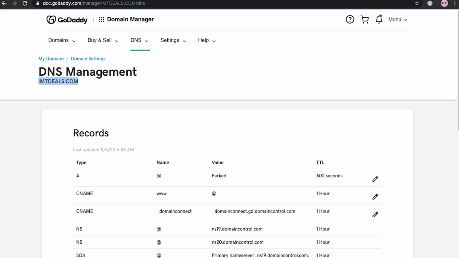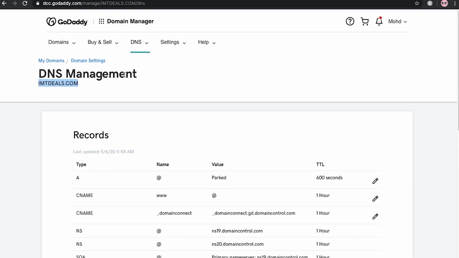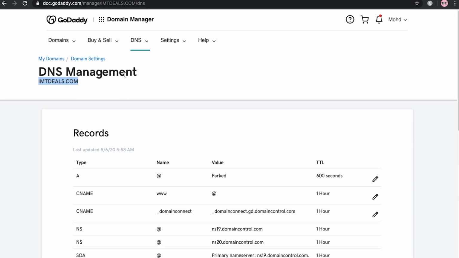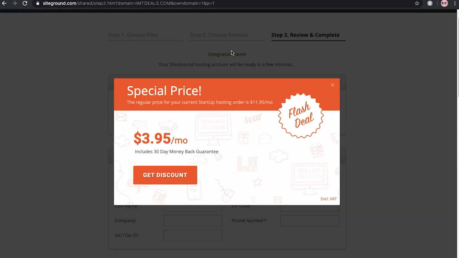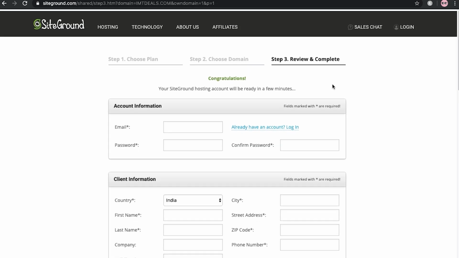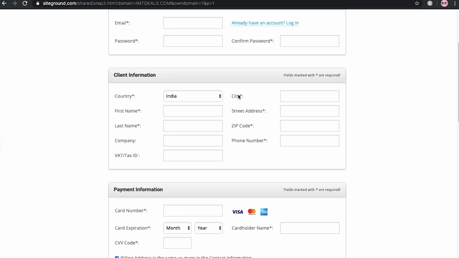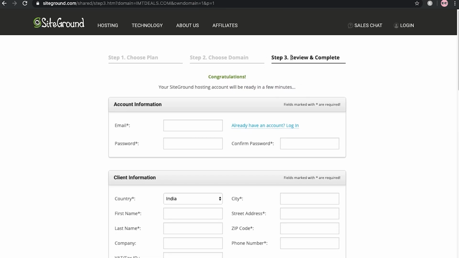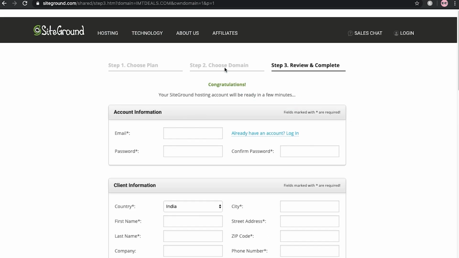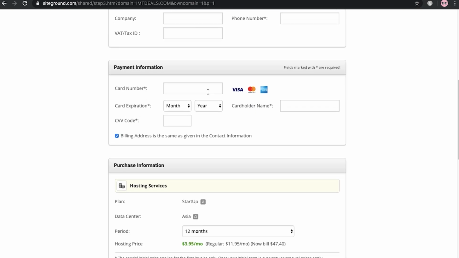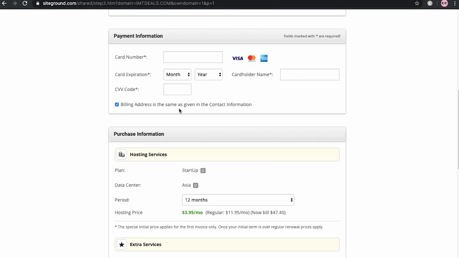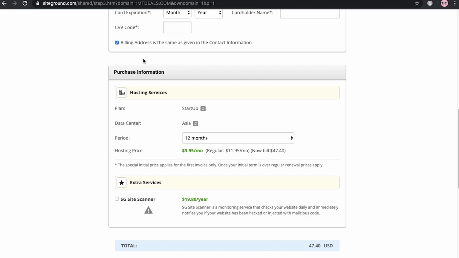Because you have just purchased the domain name, it will take some time, like 1 or 2 hours, to set up all the things for the system. Okay, so you can easily choose the domain name. Now you are on step 3, where you have to enter your details and your card information to purchase your hosting. Here is the important part: while purchasing the hosting, you have to choose the plan, that is the StartUp plan, and you have to choose the data center.